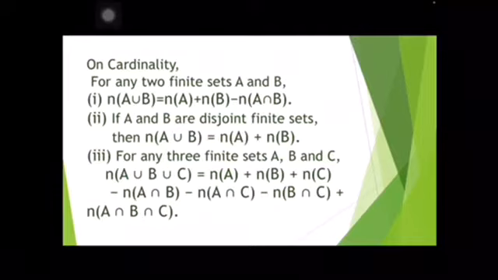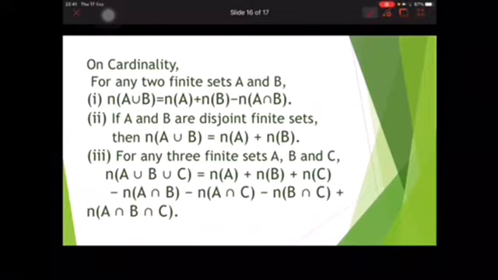These are the relations on cardinality. n(A union B) is equal to n(A) plus n(B) minus n(A intersection B). If the two sets are disjoint, then this is the relation: for disjoint sets, n(A intersection B) is equal to 0, right? For any three finite sets, this is the important relation on cardinality.